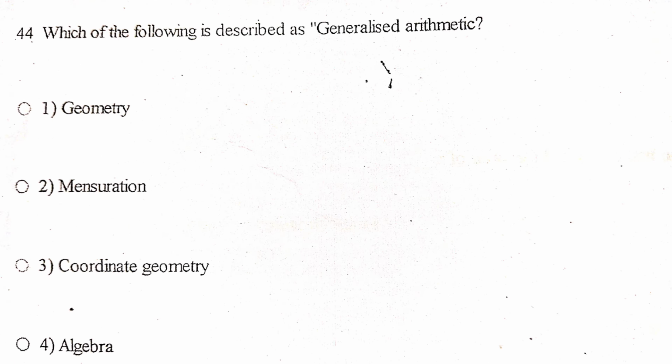Next one, which of the following is described as generalized arithmetic? Geometry, mensuration, coordinate geometry, algebra. The answer is algebra. Algebra is often called generalized arithmetic because it extends basic arithmetic operations, addition, subtraction, multiplication, division. It uses symbols and variables to represent numbers. It allows solving general forms of problems, not just specific numbers.